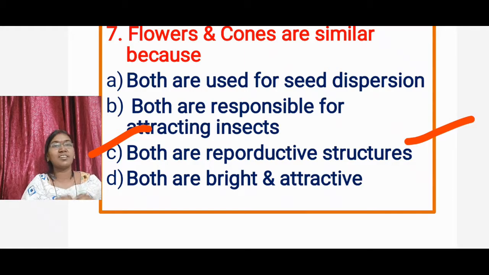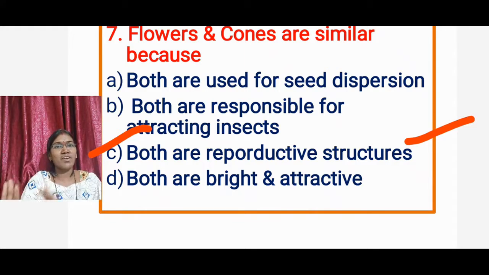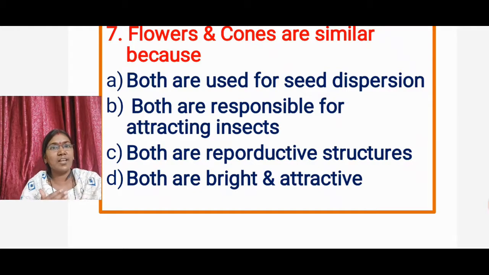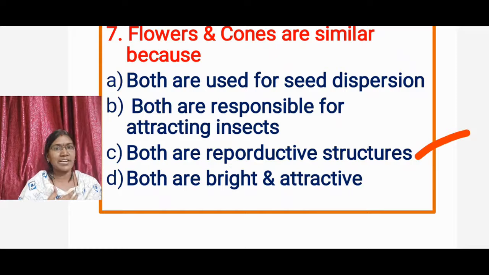Listen here. Commonly in angiosperms, flowers are the reproductive structures. But in gymnosperms there are no flowers. Instead of flowers, flower-like structures are present, either strobili or cones. So both flowers and cones are similar, because both are reproductive structures. Answer is option C.